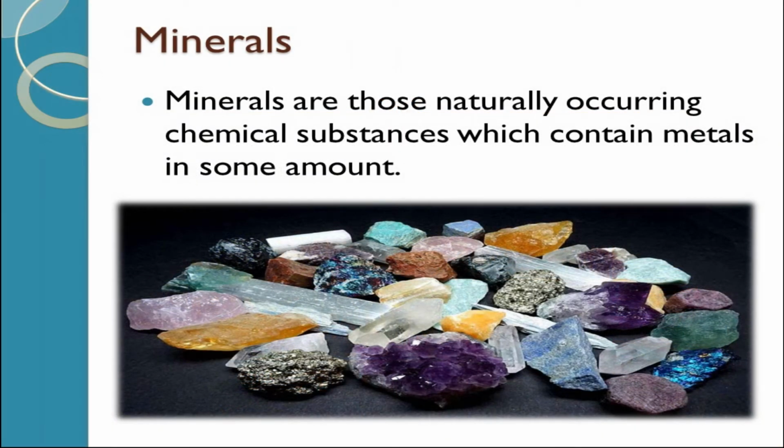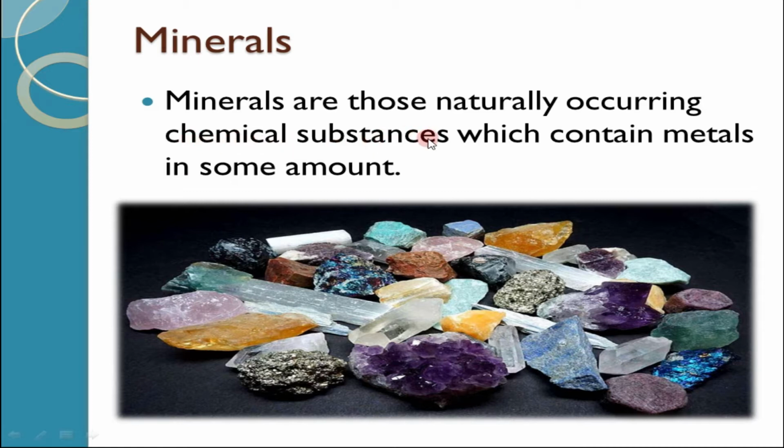Minerals are those naturally occurring chemical substances which contain metals in some amount. Naturally occurring is stated here because minerals are found naturally in the earth's crust. They are not organic, since no carbon atoms are included in minerals, so they are not organic substances.